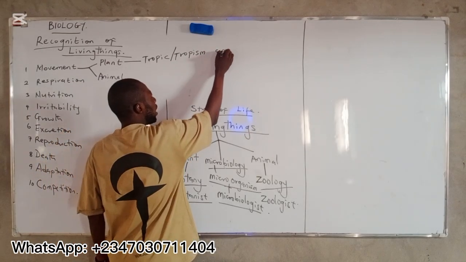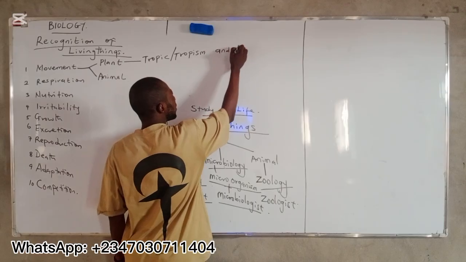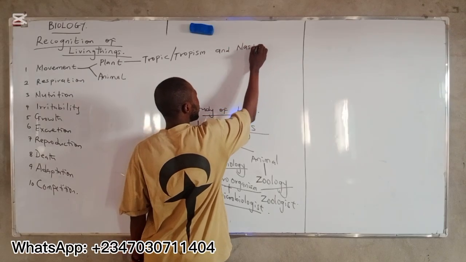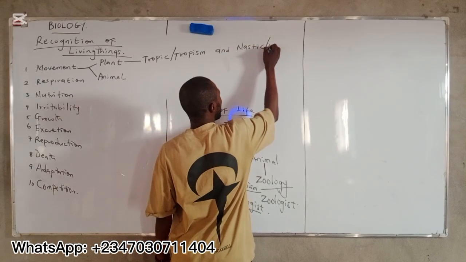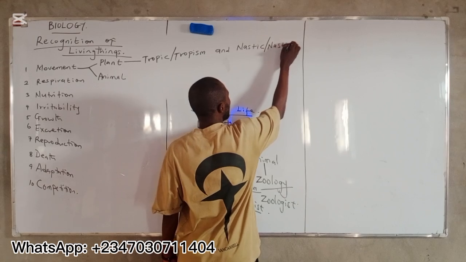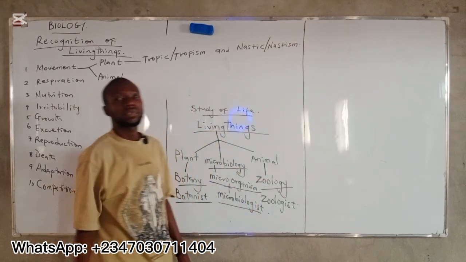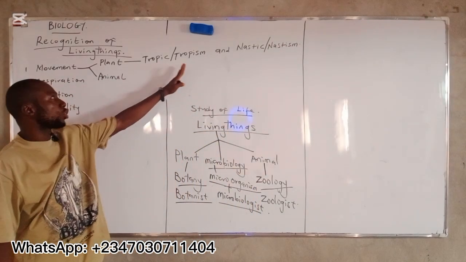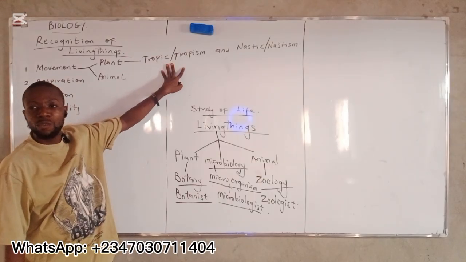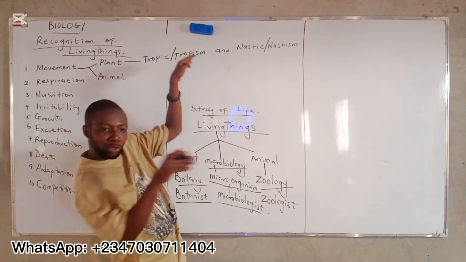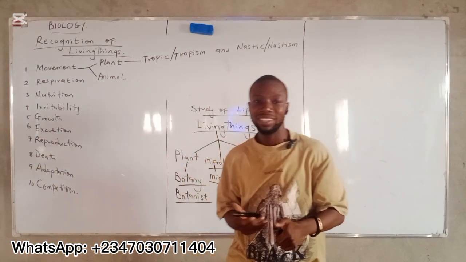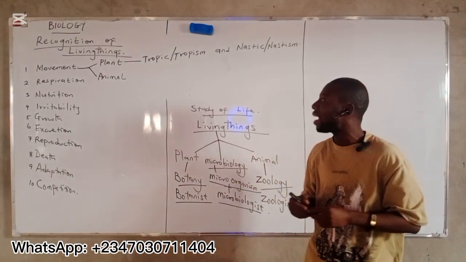And another movement in plants is nastic movement, or you can call it nastism. Tropic movement, or tropism, is a directional movement. The plants move towards a particular direction in order to respond to the stimuli.